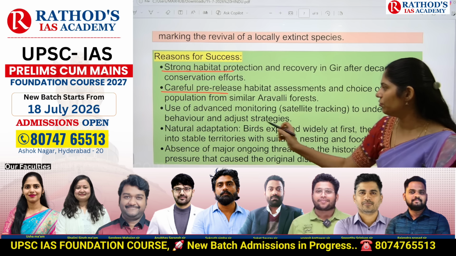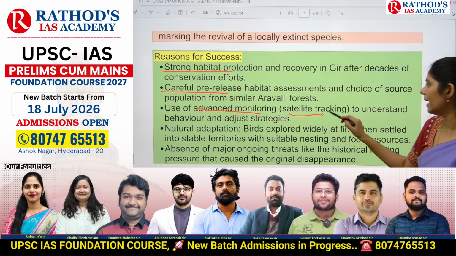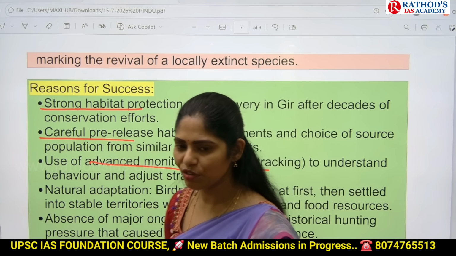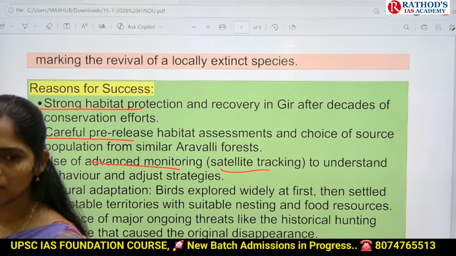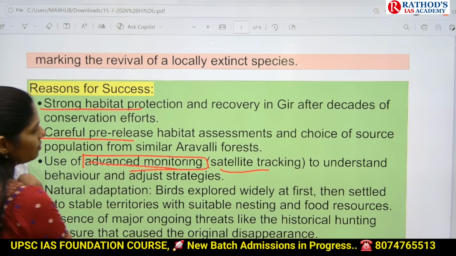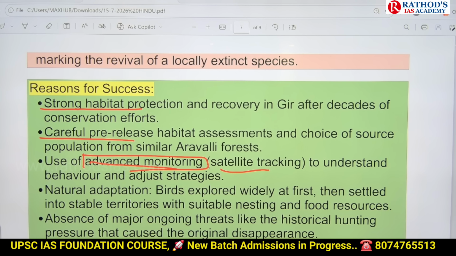The next one is they used advanced monitoring with satellite tracking. Recently we discussed one tracking system for animals. What is that? Radio collars. Even here they used an advanced monitoring system of satellite tracking, and they went for understanding their behavior and how they are adjusting.